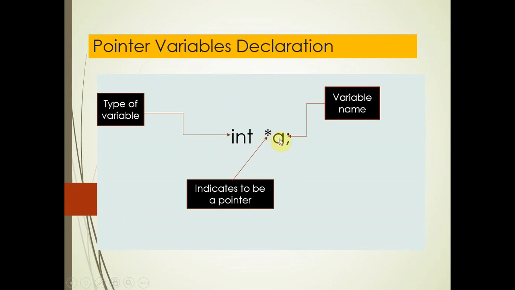What does asterisk a mean? Value at a, value at address of a, it means. So when you write a program and you have to declare pointer variables, you have to declare like this: int asterisk variable name.